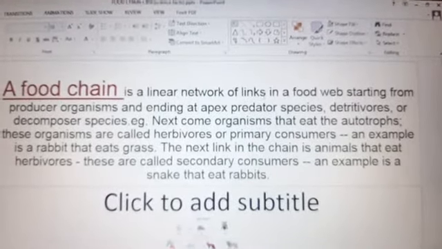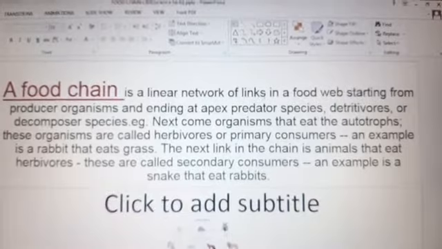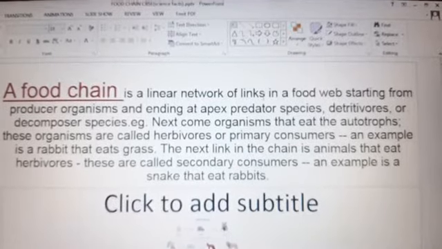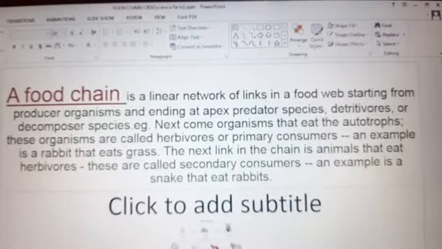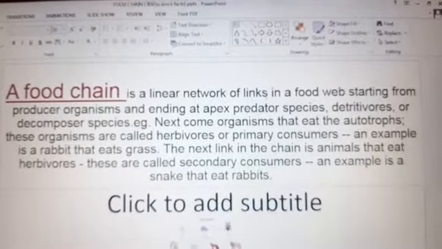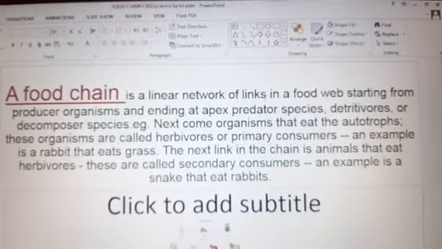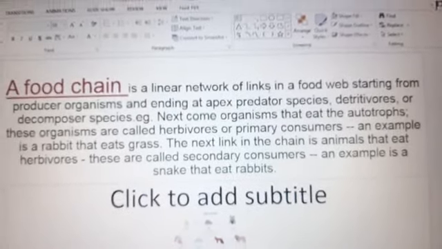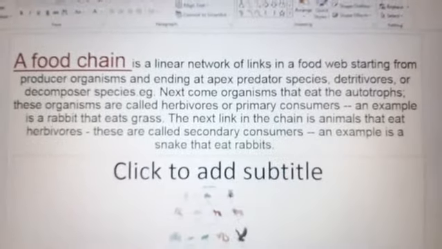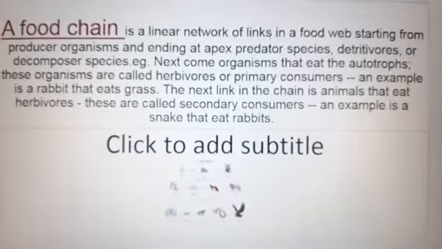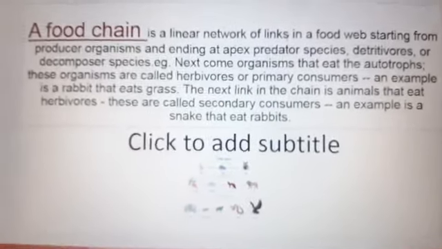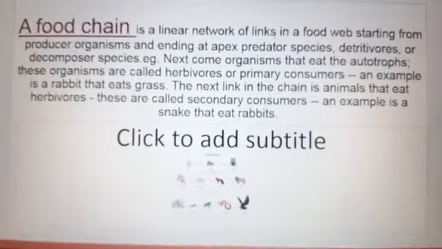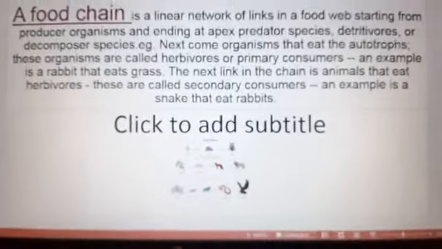These are called secondary consumers. So here the snake is a secondary consumer because it eats rabbits, and rabbits eat green grass. This is a food chain explained in the simplest way, so you can easily define it and write it down in your notebook.